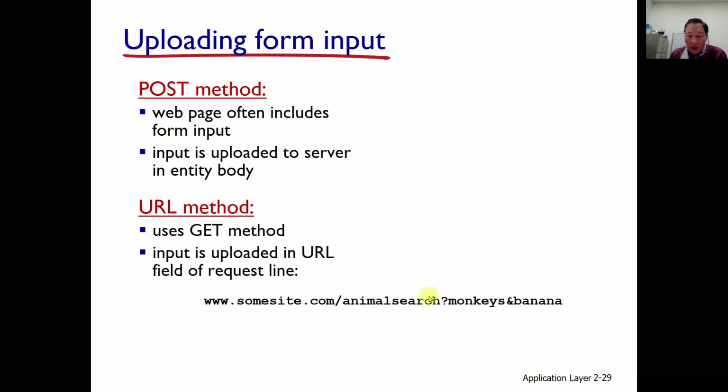This one is a parameter, a variable, a name and value pair. Name and value pairs are following here, name and value pairs.